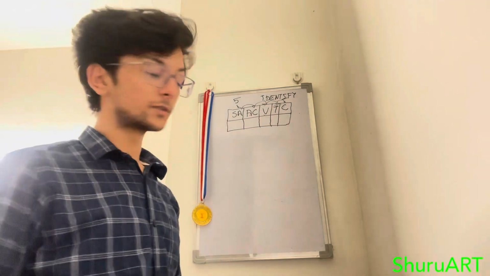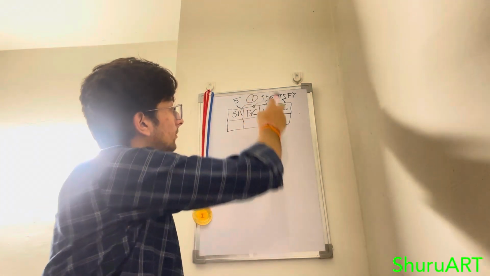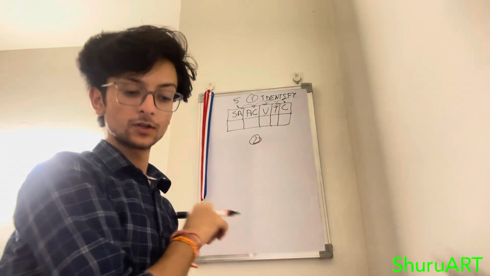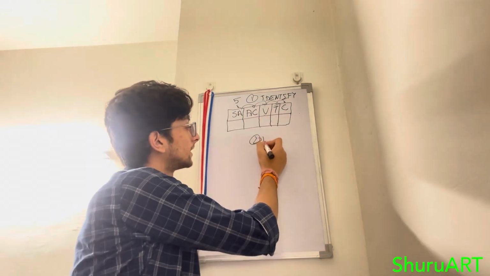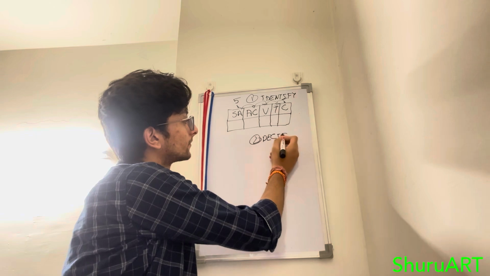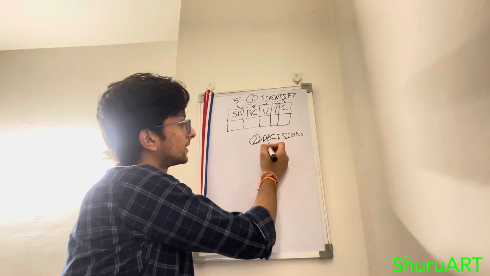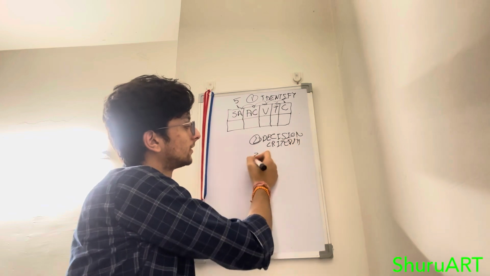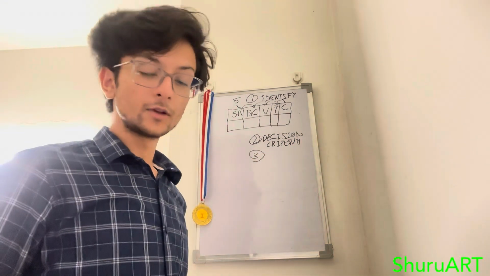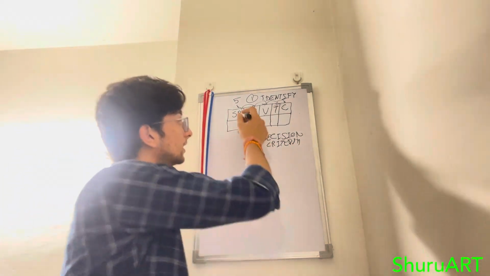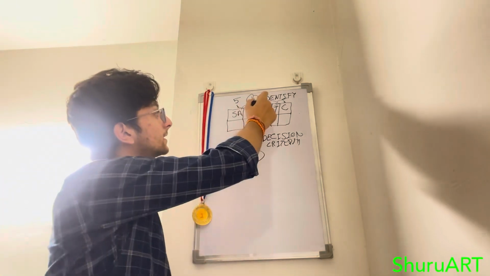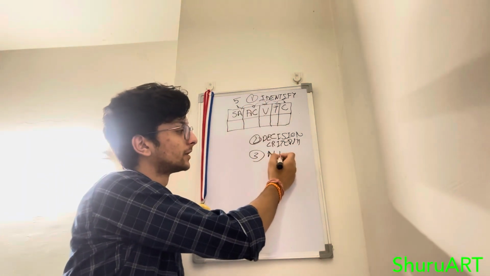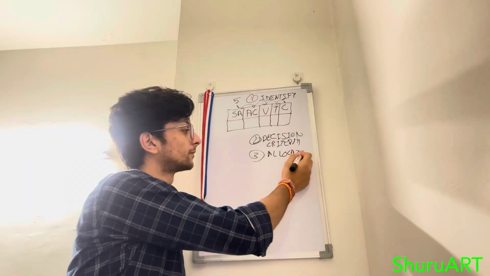And now, the first step was to identify the problem. The second one was to identify the decision criteria on which my decision will be based. Now the third will be allocating weights to the criteria. Which decision criteria suits me the most?